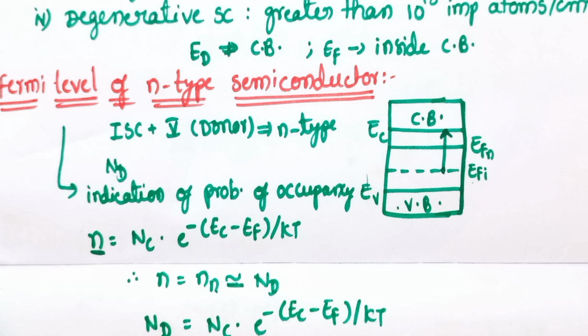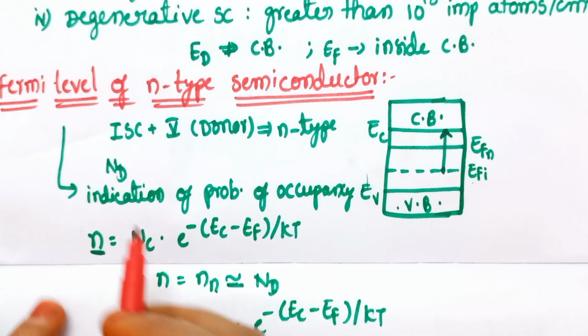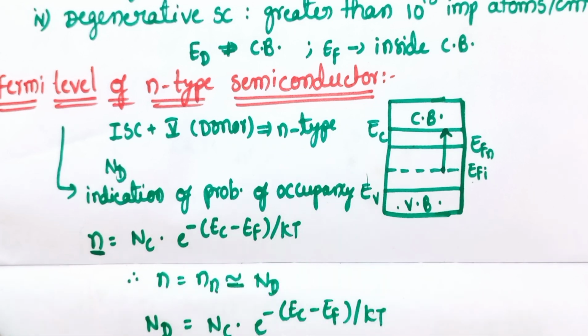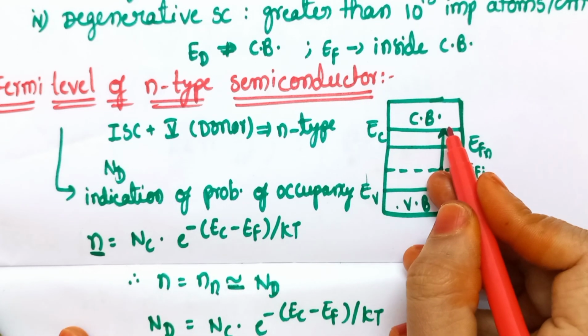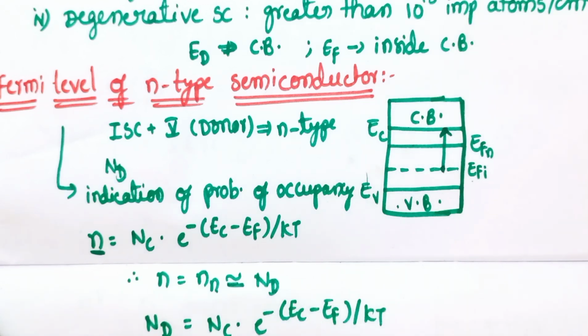So the number of electron hole pairs thermally generated at the temperature will be decreased. That means the recombination rate will be decreased. So the Fermi level is an indication of probability of occupying the energy states. Because of the doping, more energy states in the conduction band are filled, so the Fermi level will move towards the conduction band in n-type semiconductor.